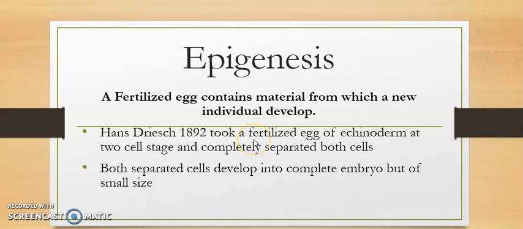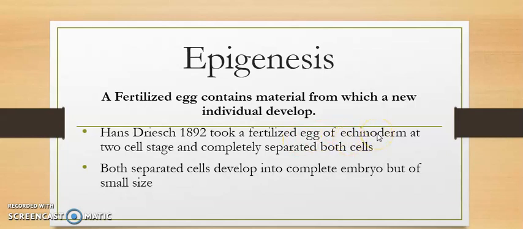And today's last topic is epigenesis, and this is another theory that correlates with preformation. According to this theory, a fertilized egg contains material from which a new individual, a new organism, can develop. And the proof is Hans Driesch in 1892. He took the fertilized egg of echinoderms.